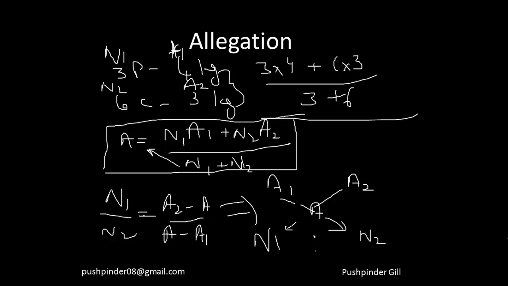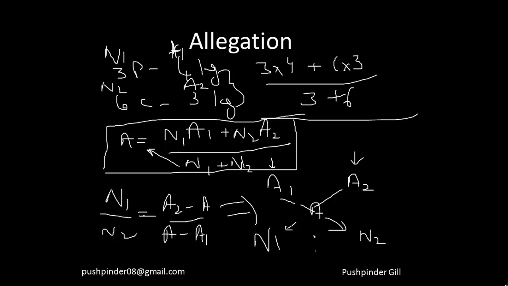For more understanding, there is an allegation video which you should watch, and in it I would be explaining the allegation concept in complete depth, right? So this is something you should learn right now, as whenever two things mix, they have their corresponding averages or their corresponding percentages, and the ratio in which they mix is what is made, and this ratio is this minus this, and this ratio is this minus this.